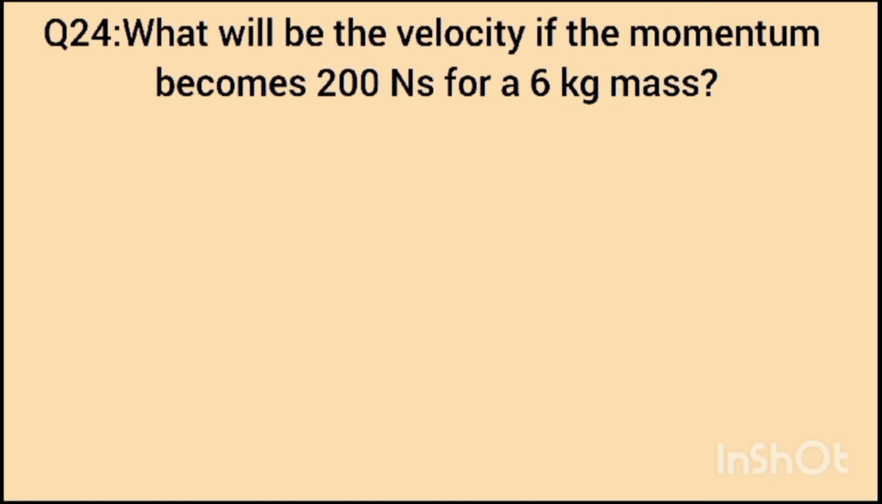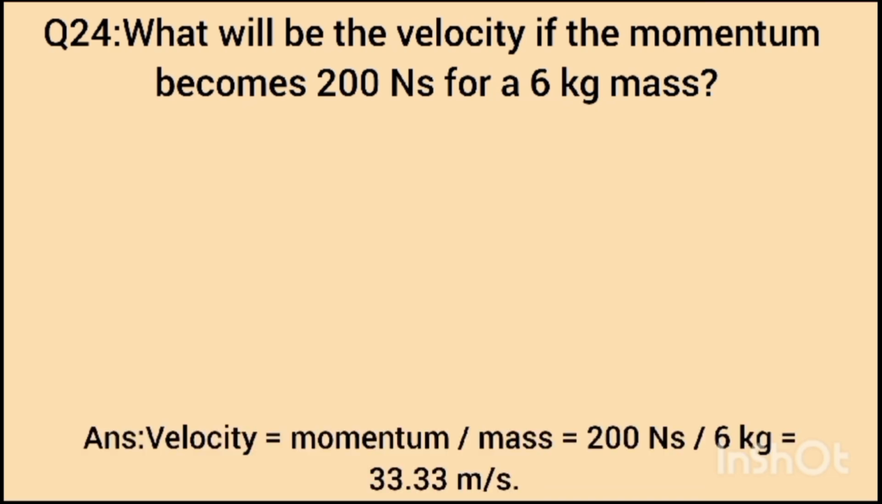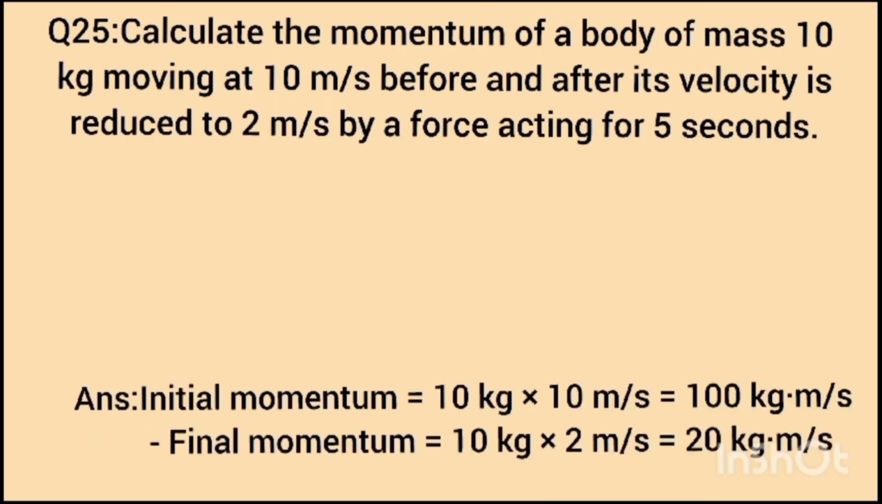Question number 24. What will be the velocity if the momentum becomes 200 Ns for a 6 kg mass? Answer: velocity is equal to momentum divided by mass, equal to 200 Ns divided by 6 kg, equal to 33.33 meter per second.